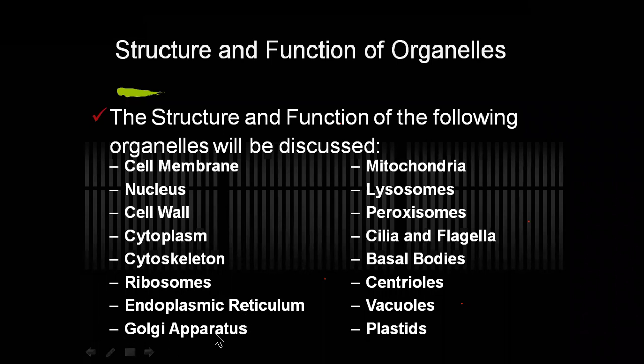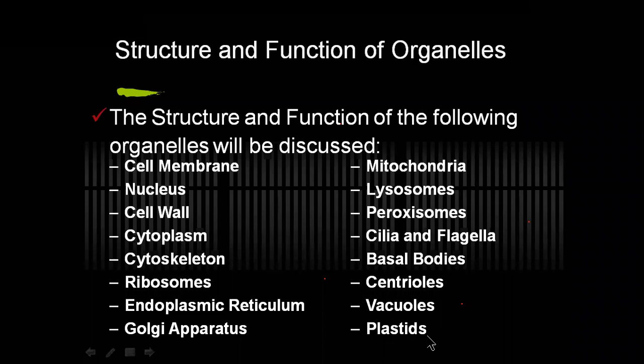You can observe another single membrane bound organelle, the Golgi apparatus. Then the double membrane bound organelle, mitochondria. Then the single membrane bound organelle, lysosomes. Then we are going to observe peroxisomes, cilia and flagella, basal bodies, centrioles, vacuoles, and plastids. And here we observe that plastids are of different types: amyloplast, chloroplast, xanthoplast, and like that, elaioplast.